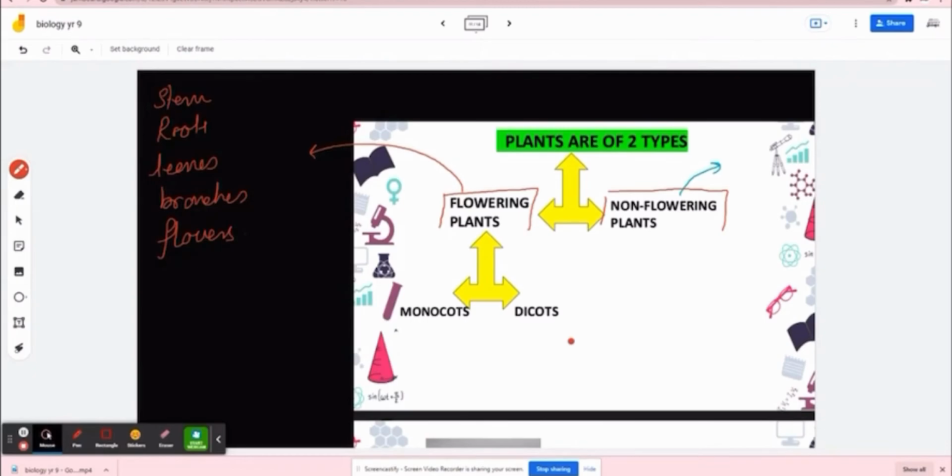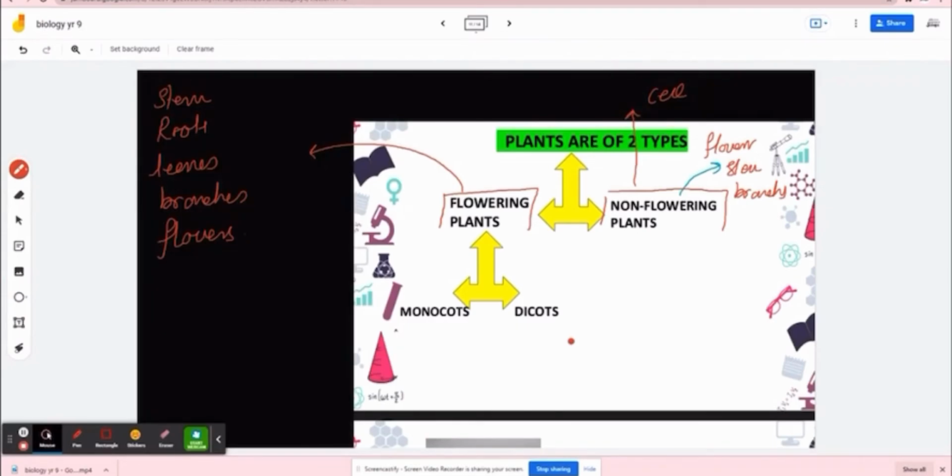What are non-flowering plants? Non-flowering plants don't have flowers. Sometimes they don't have a stem. Their branches are hidden. So these are non-flowering plants. Is it clear? But still we put them into a flowering category. Why? Because the structure of their cell is similar to flowering plants. Is it clear, guys? Not just morphology, anatomy also.